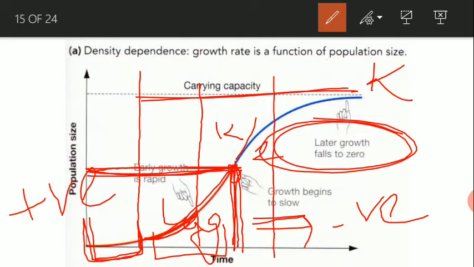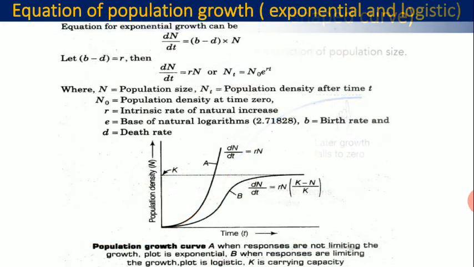Now here is the mathematical or equational representation. See the growth equation of exponential growth. dN/dt is equal to (b minus d) into N, that means (birth minus death) into N. N is the initial number of individuals. Here birth minus death, this factor is actually the growth rate.